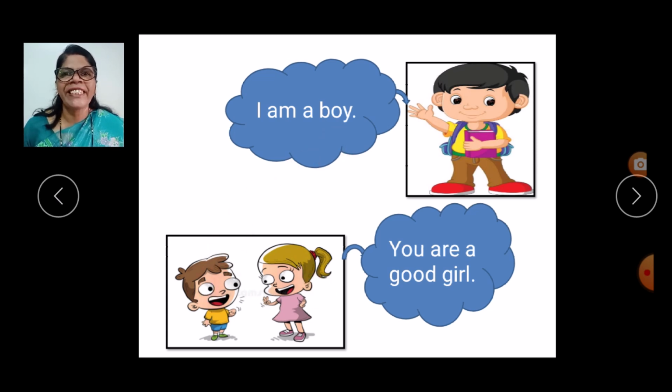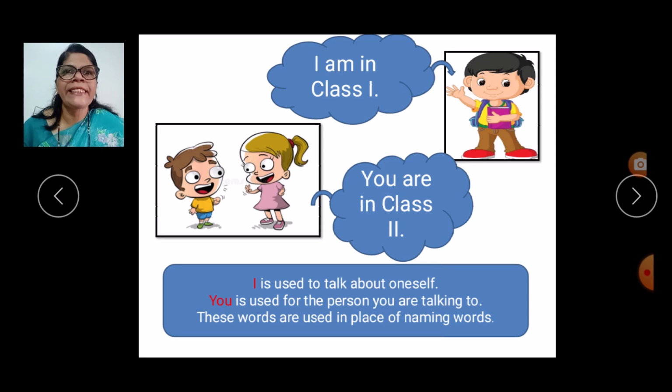So you see the action there. So the difference between I and you. When you're talking to someone, you say you are a good girl. In this picture, we can see he's saying, I am a boy. The next one, he's telling, and you are a girl. Again, once more, I am a boy. You are a girl. You are a good girl. In the next one, again he's telling, I am in class 1 and you are in class 2.